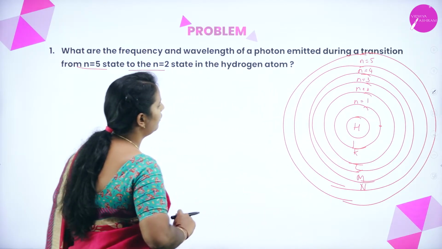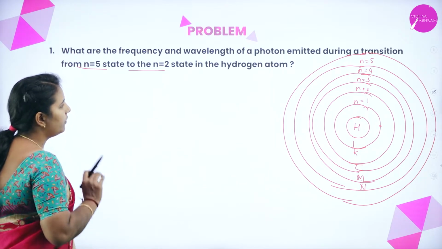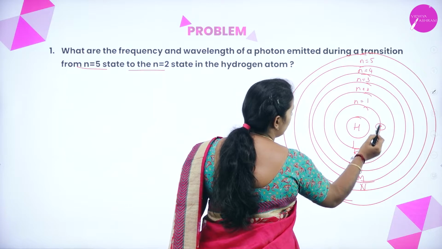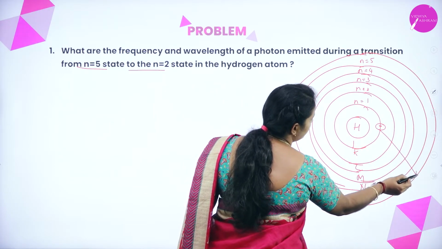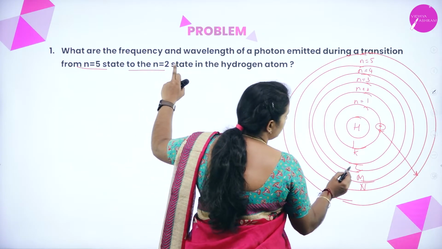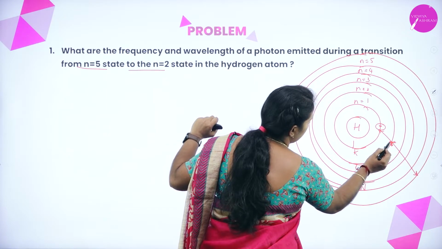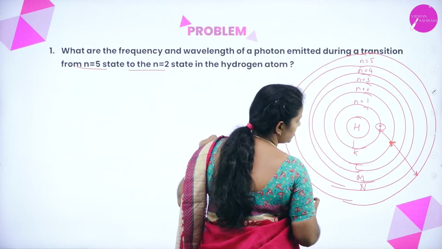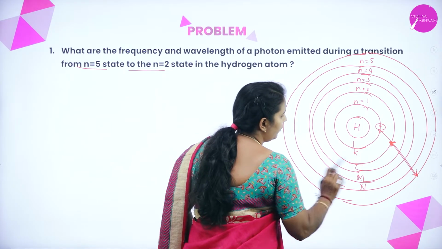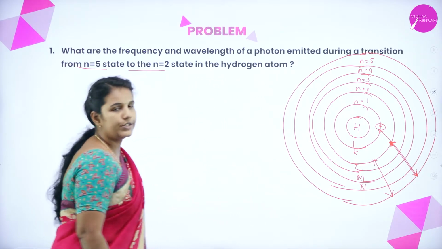This is how we usually name the shells, K, L, M, N. Now we need to understand that this electron which is present in the ground state will be excited to the 5th state. The electron is present at n equal to 2, that is in the L shell, and it is excited to the 5th shell. So we need to calculate the difference between these shells.